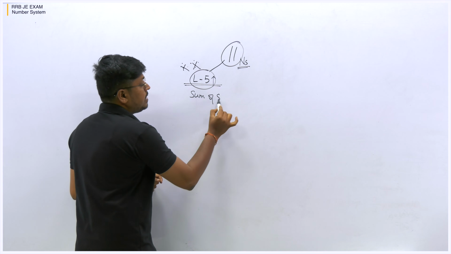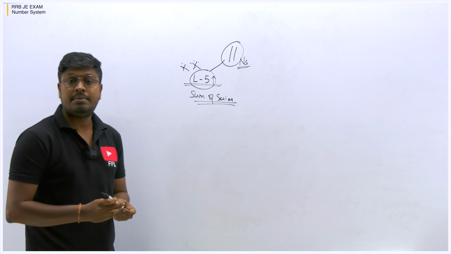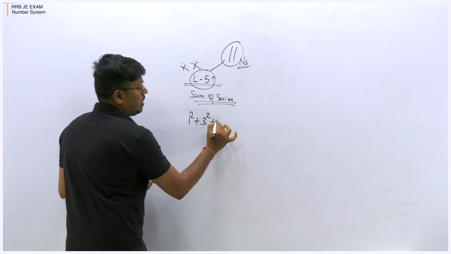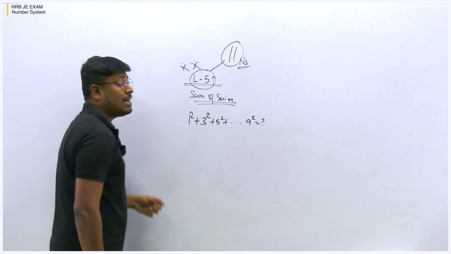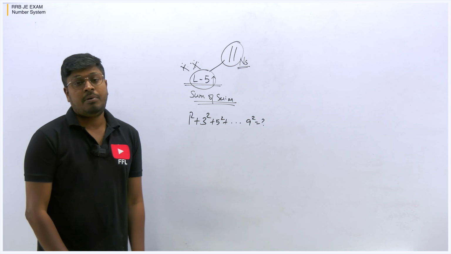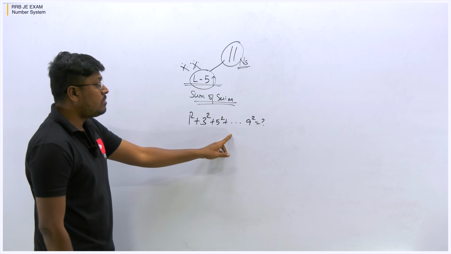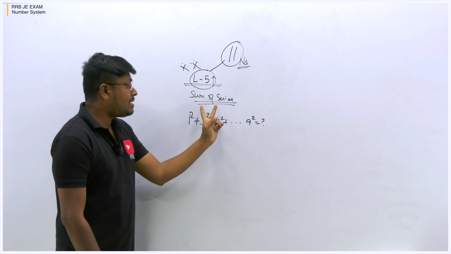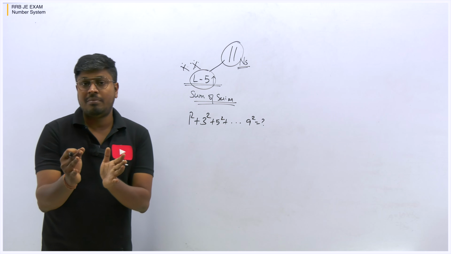So, sum of series. I think everyone preparing for any competitive exams can see this kind of question: 1 square, 3 square, 5 square, up to 9 square is equal to question mark. What is the answer for it? Or else, sum of 100 prime numbers. These kinds of questions come under the category called sum of series. And inside the sum of series, we have only a limited number of formulas, like 3 or 4 formulas.